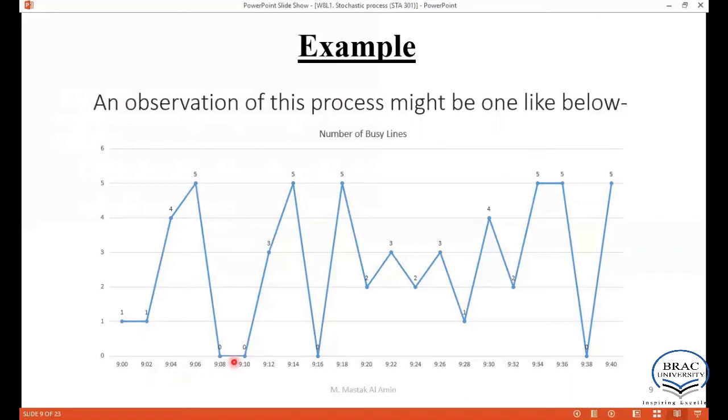However, after 2 minutes, all lines are free. And again, after 2 minutes, all lines are free. In this way, we can have the state space of this experiment considering these time sets, after each 2 minute time interval. So this is our stochastic process.